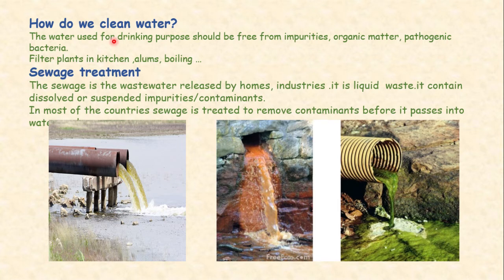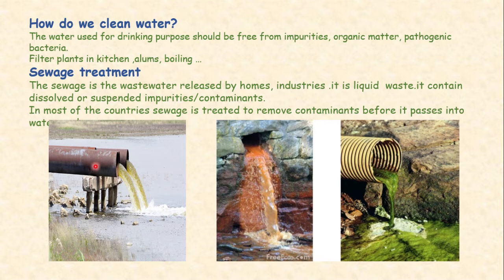Another type of cleaning of water is named sewage treatment. What does the word sewage mean? Sewage is the waste water that is released by homes, industries, or factories. Sewage is liquid waste. It may contain dissolved or suspended impurities, which are also called contaminants.